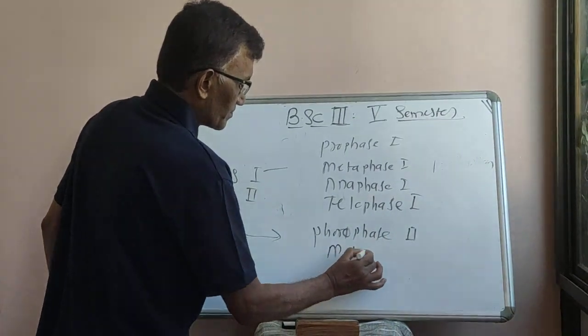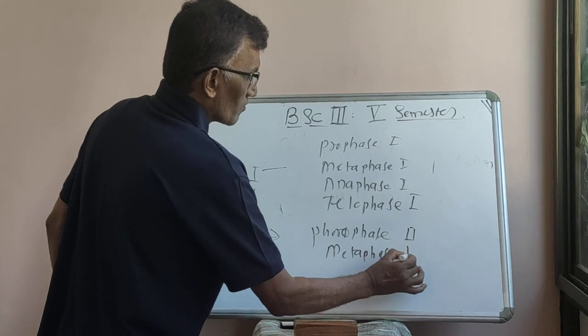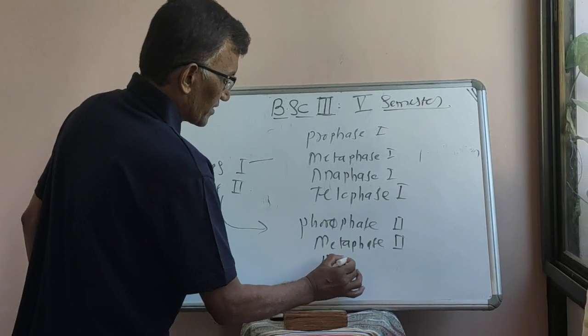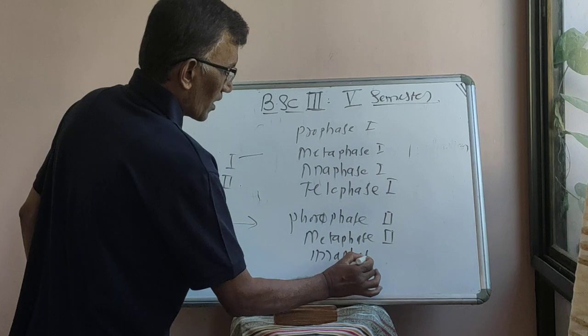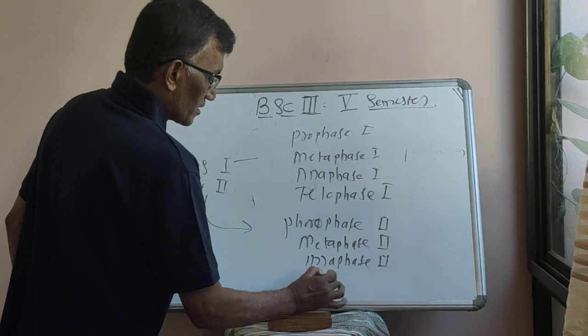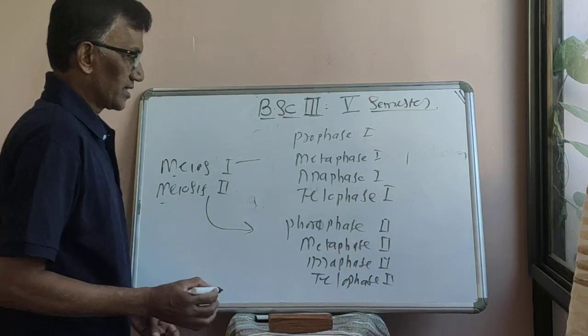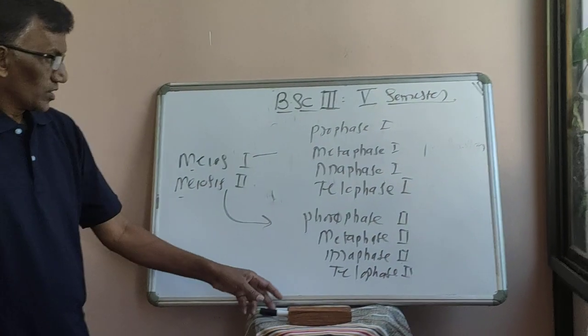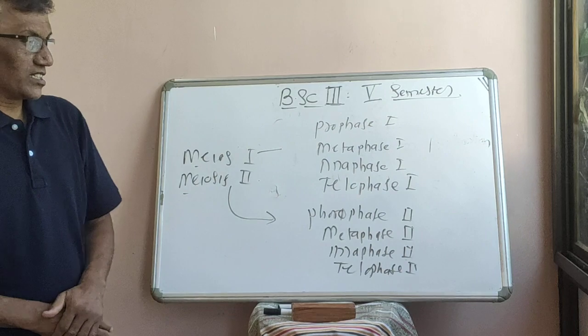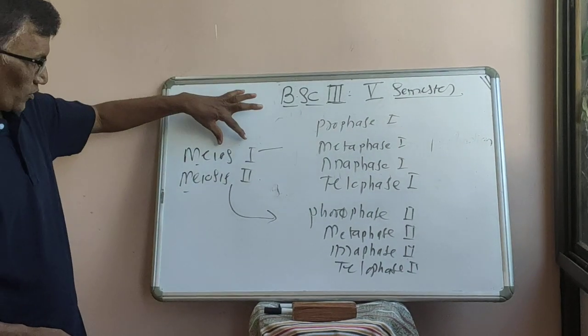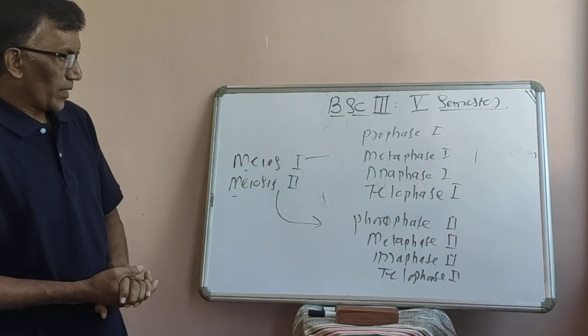metaphase second, anaphase second, and telophase second. All these phases have to be studied in meiosis first and meiosis second.